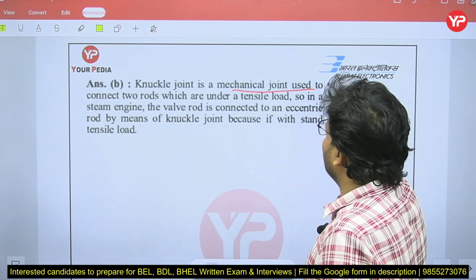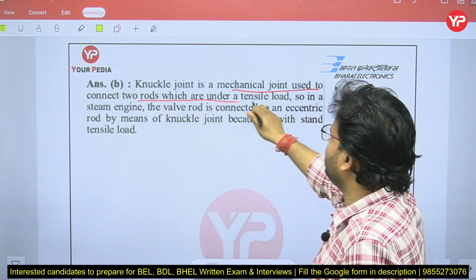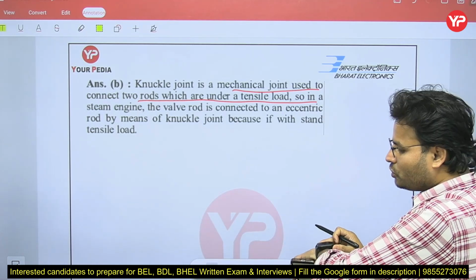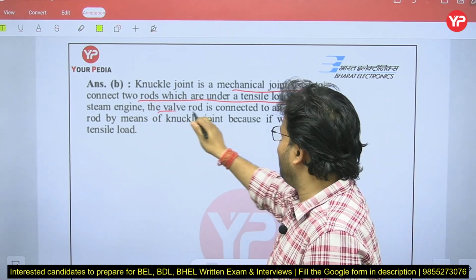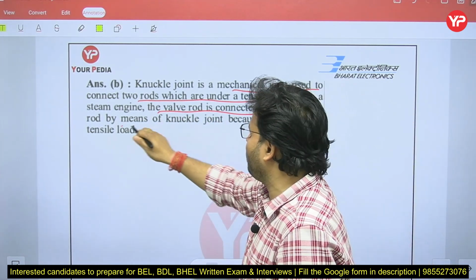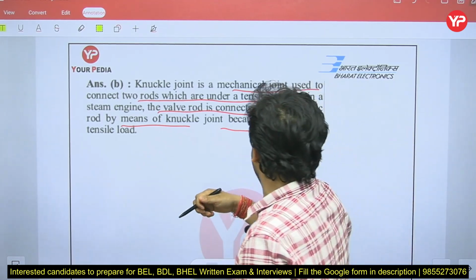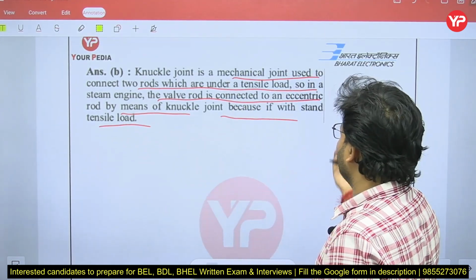Knuckle joint is a mechanical joint used to connect two rods which are under a tensile load. So in a steam engine, the valve rod is connected to an eccentric load by means of a knuckle joint because it can withstand tensile load.